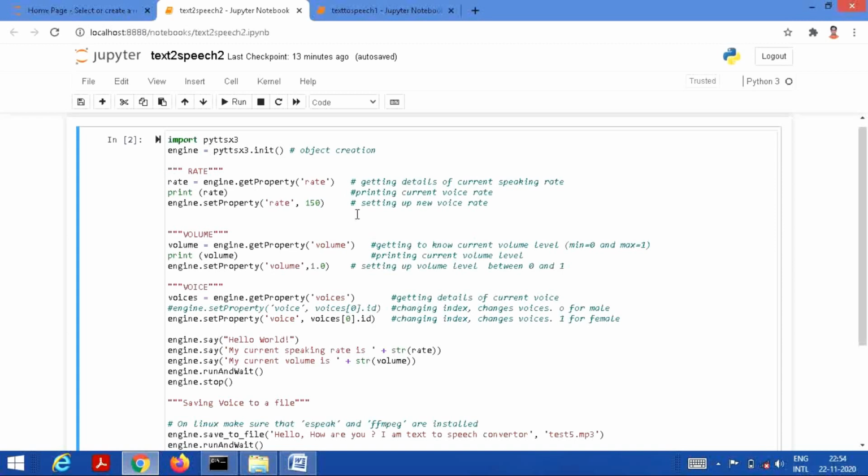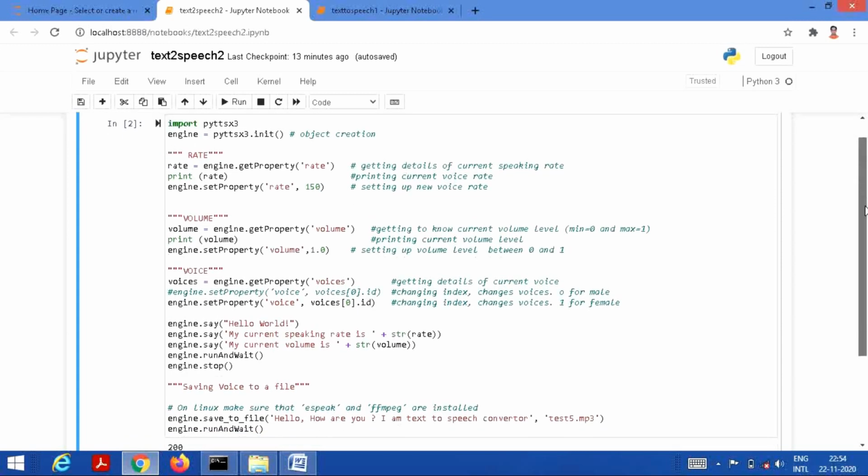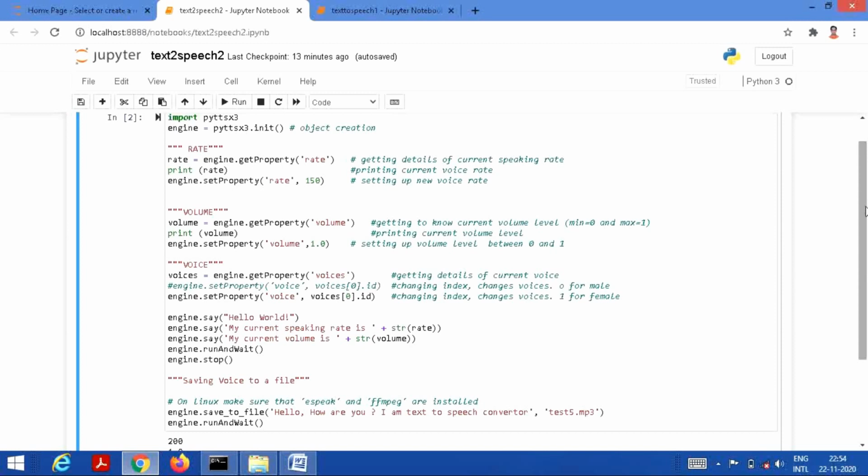And we are using certain functions here which will explain what we can do with this converter. The first one is rate. What is the rate of speaking? So rate equal to engine.getProperty rate. That means we are getting the details of the current speaking rate, at what rate it has been speaking.